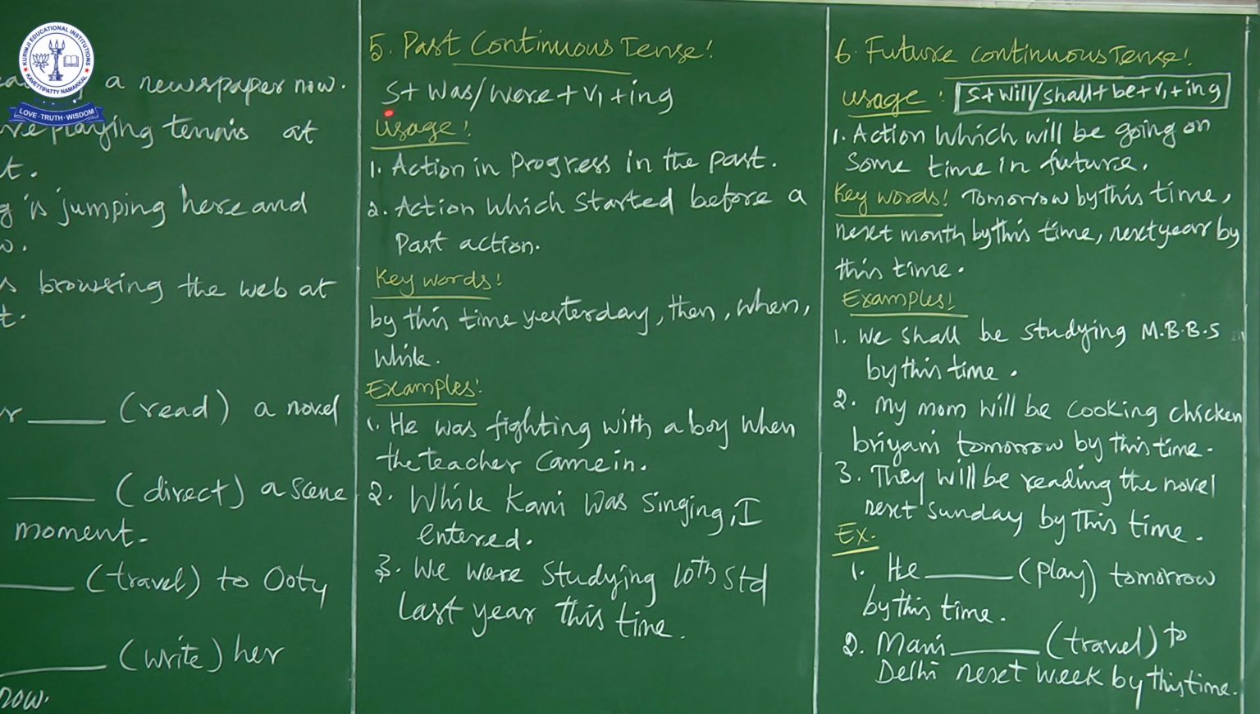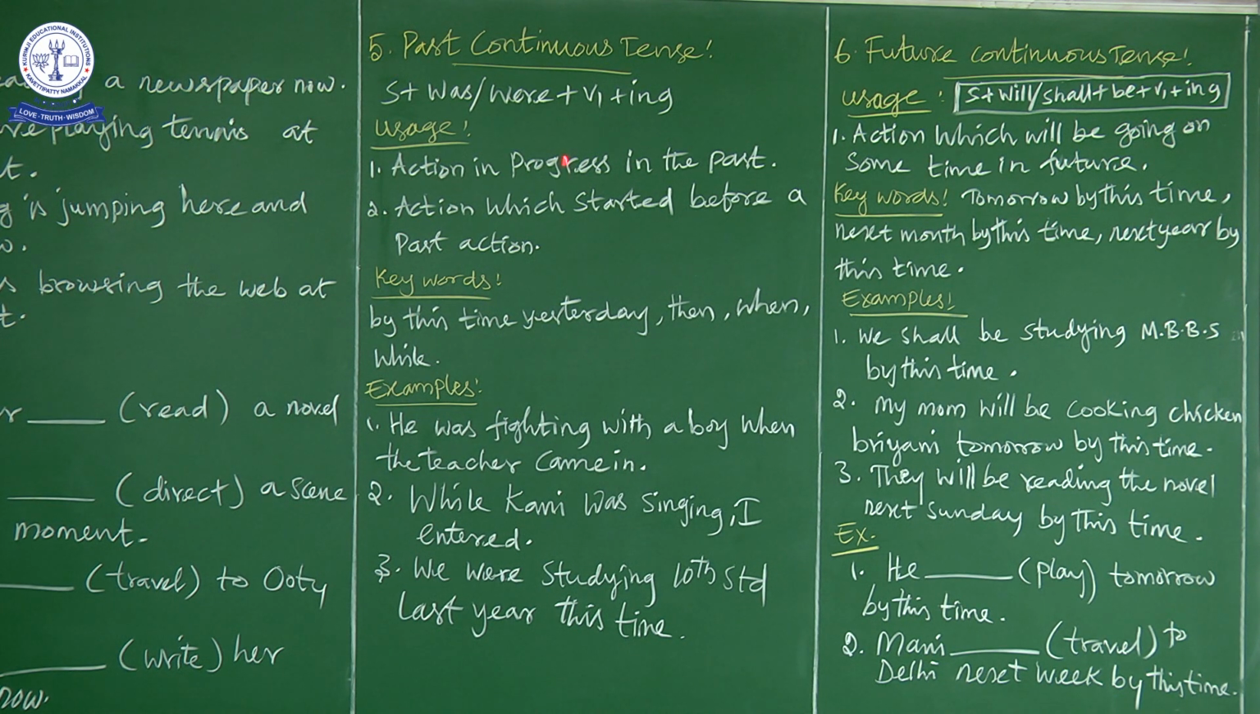The sentence structure is subject plus was or were plus the present form of the verb plus ing. So now was is for singular, were is for plural. Now let us see the usage. First one, action in progress in the past. Next usage is action which started before a past action.